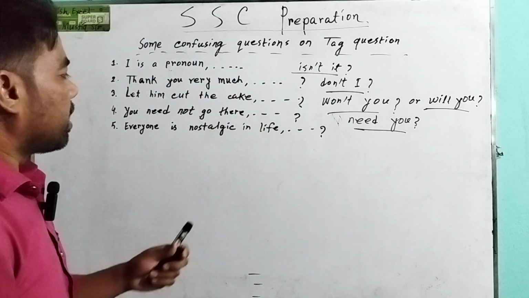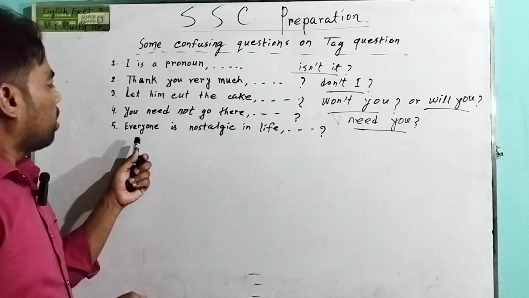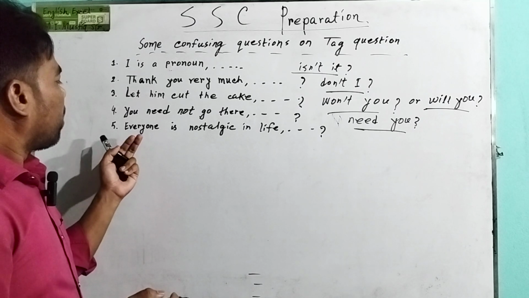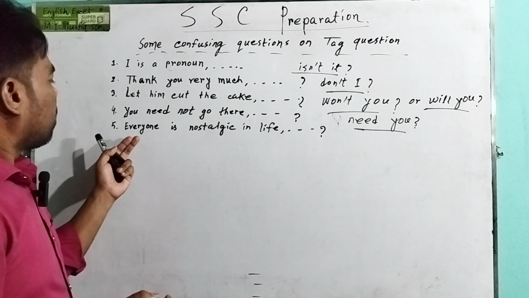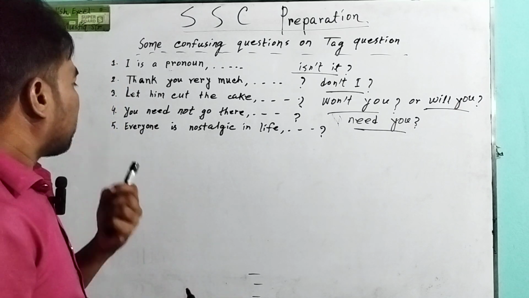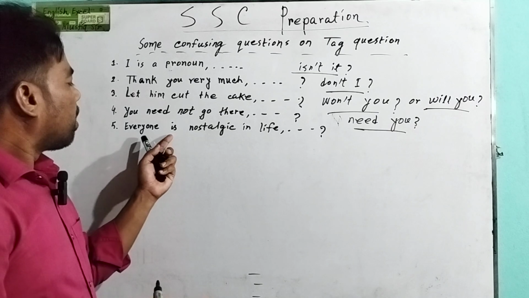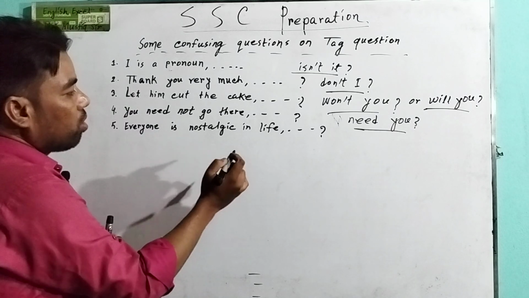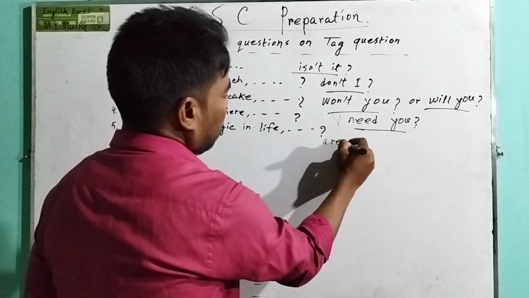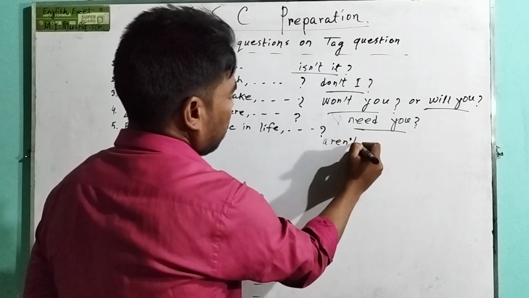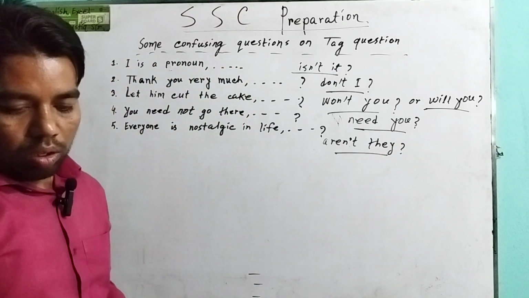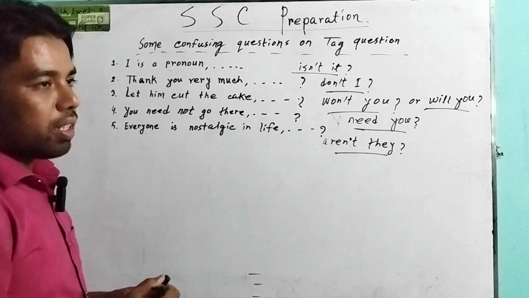"Everyone is not nostalgic in life." When the subject of a sentence is everyone, anybody, someone, somebody, no one, nobody, none, then we have to take the subject "they." As we take the subject "they," the verb will be plural. So the answer will be "aren't they?"